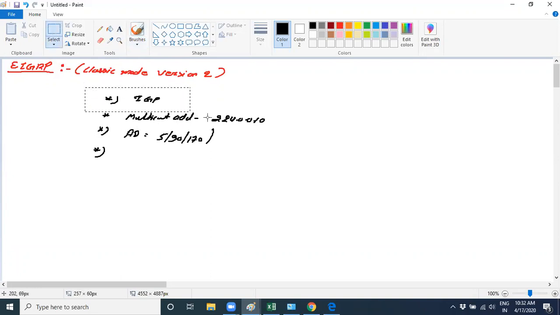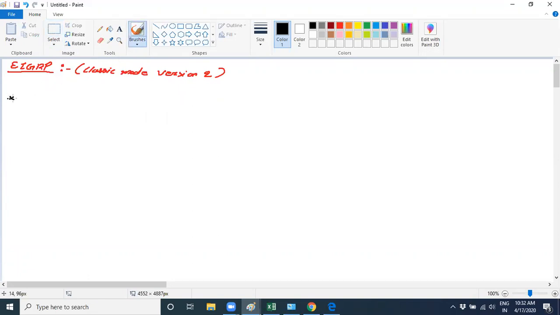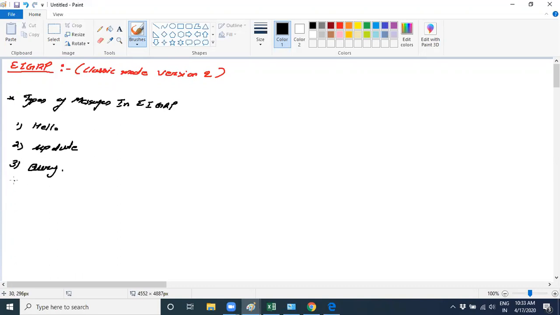Remember the messages in EIGRP: Hello message, update, query, reply, acknowledgement.